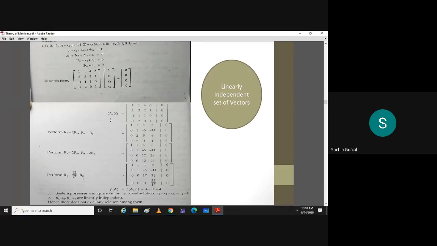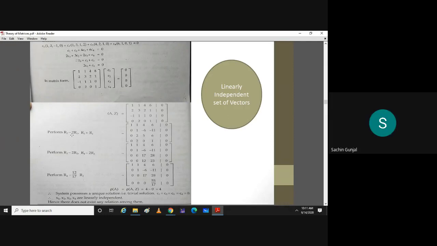So write down augmented matrix. So 1, 1, 4, 6; 2, 3, 2, 1; minus 1, 1, 1, 0; 0, 2, 0, 1, and this last column is 0. So tell me first operation. Using this one, make everything below it 0. So what is my operation?